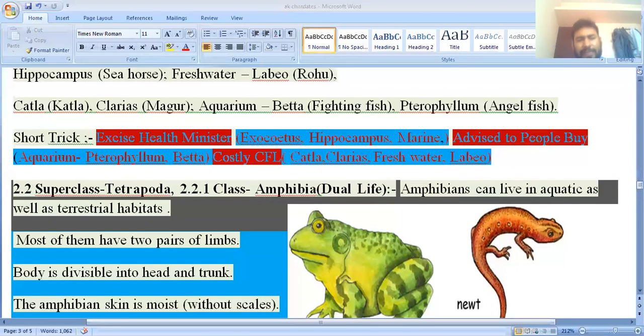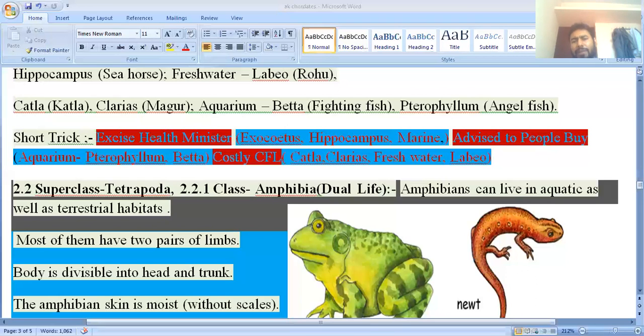Excise means Exocoetus. Health stands for Hippocampus. Minister stands for marine. Advised to people: A stands for aquarium, P stands for Pterophyllum, and B, buy, stands for Betta. Costly CFL: F means freshwater, L means Labeo rohita, C stands for Clarias, and costly stands for katla. So this is the short trick by which you can learn.